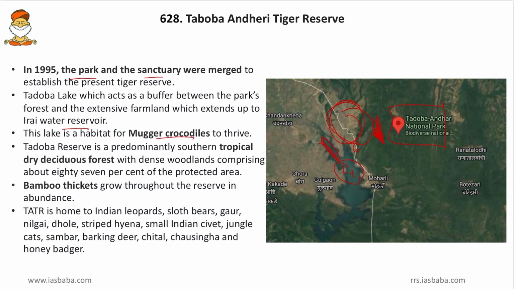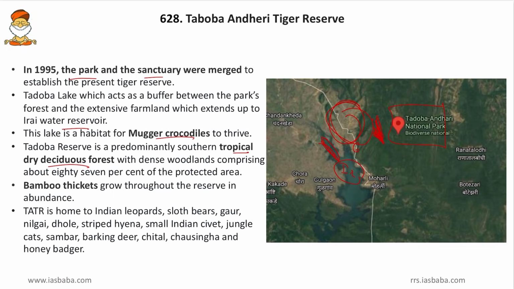Then Tadoba Reserve has a southern tropical deciduous forest with dense woodlands comprising about 87% of protected areas. So the majority of this protected area consists of tropical dry deciduous forests. They are dry and deciduous, but they are tropical in nature, or in other words, they are dry, they shed their leaves, and there is no proper season in which each tree will shed its leaves. And also there is thick undergrowth, just like the tropical forests. However, even the thick undergrowth is very dry. They are not so lush green. So this is all about the vegetation of the Tadoba Andhari Tiger Reserve.